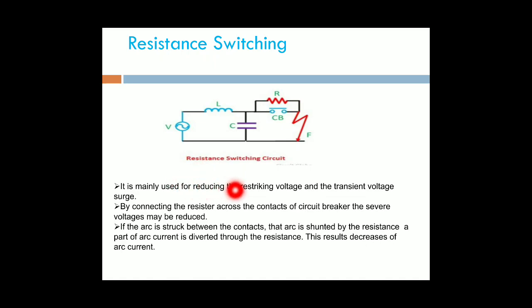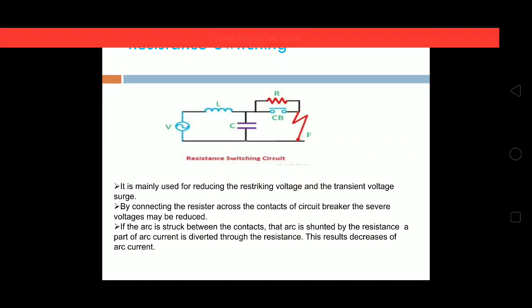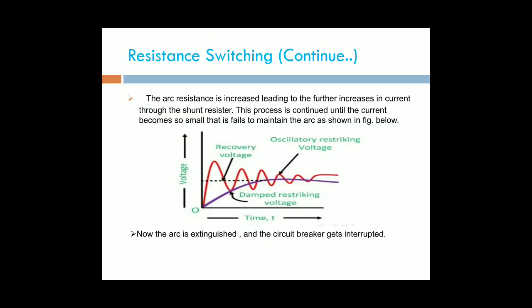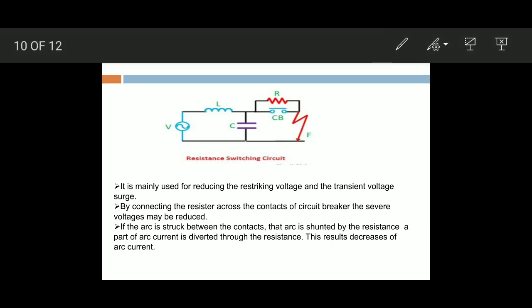It is mainly used for reducing the restriking voltage and transient voltage surges. A fixed resistance is connected in parallel to the circuit breaker, which is known as resistance switching.